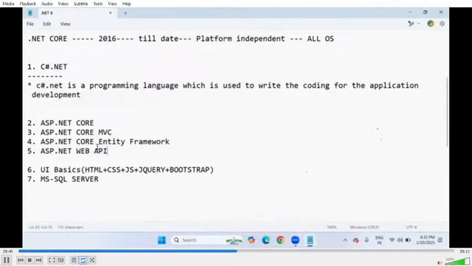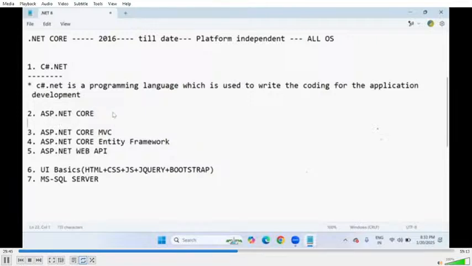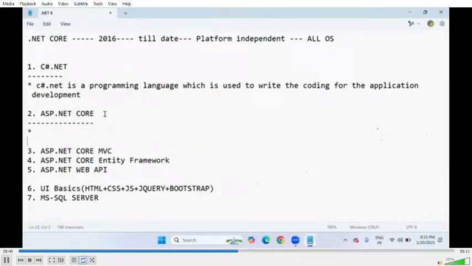So what does web application mean? An application which provides services over the web or internet is called a web application. Yes, a lot of services we are getting over the internet, over the network nowadays.